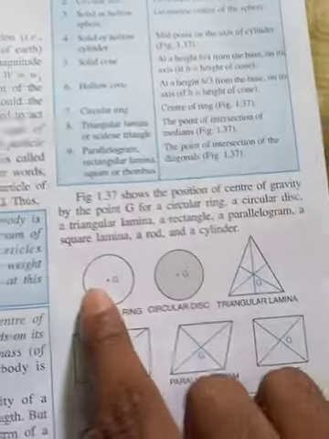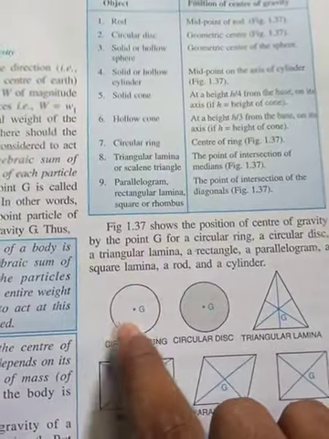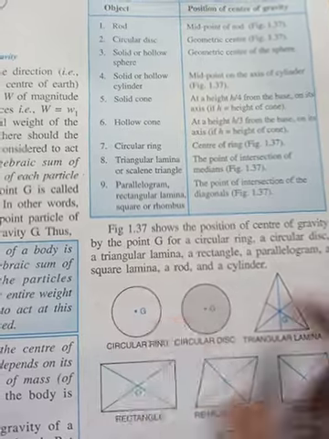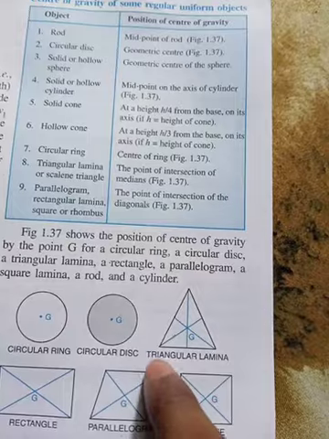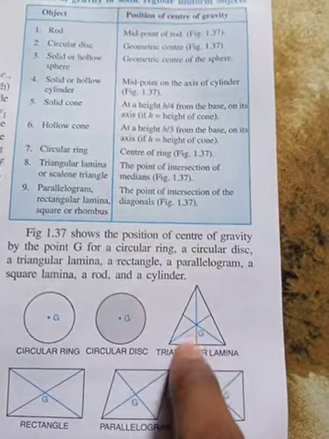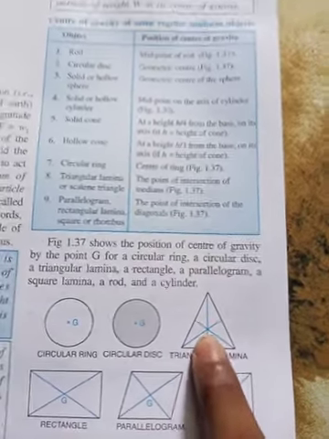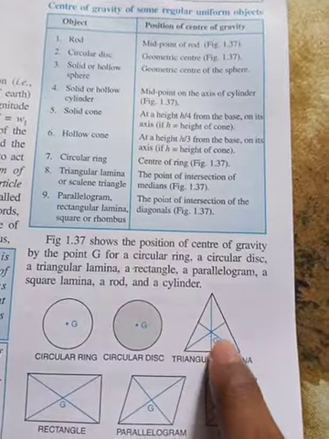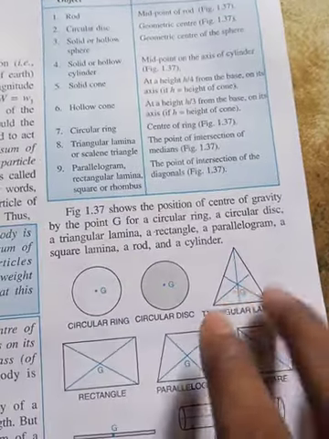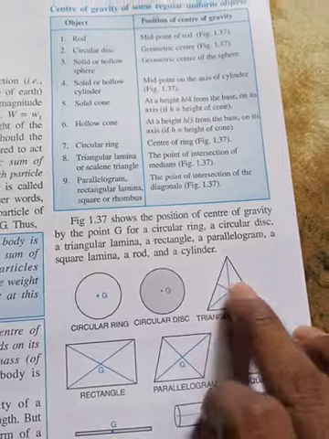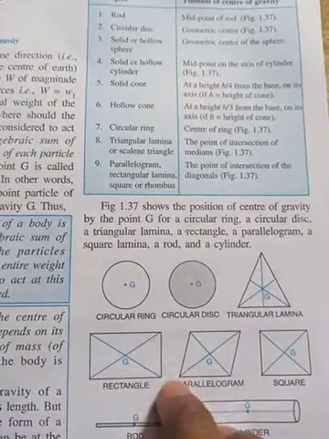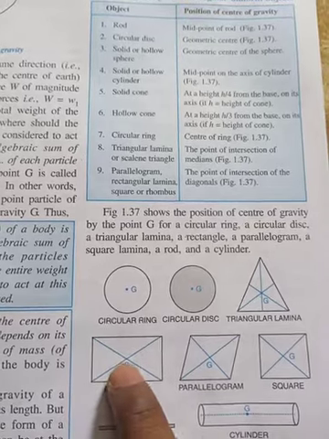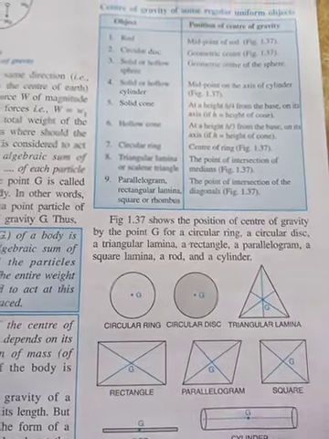Look at that. In a circular ring, center of gravity is the center point. In a triangular shape, center of gravity is located at the medians, that means at the centroid. All the medians joining at a point, that is known as centroid. In case of a rectangle, the intersection of two diagonals is the center of gravity.